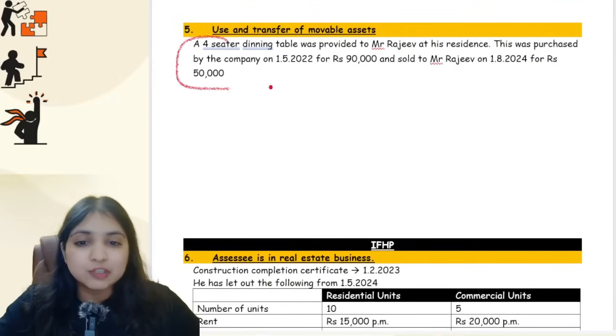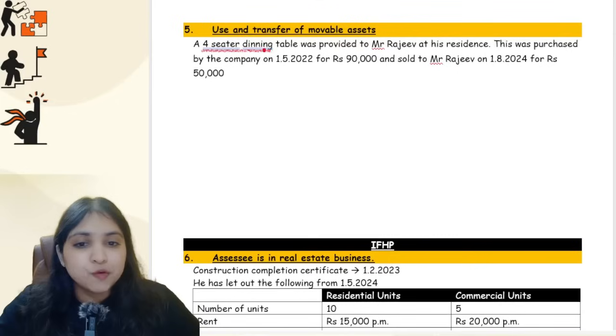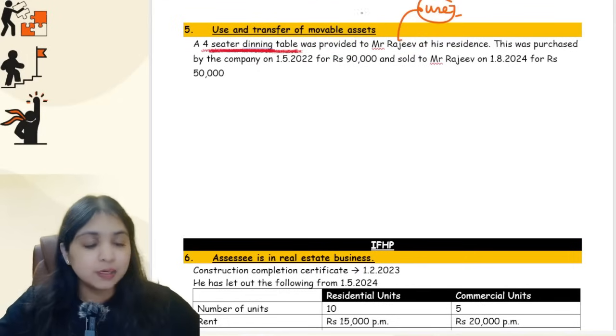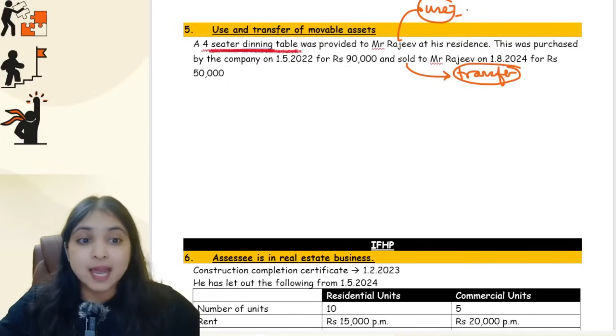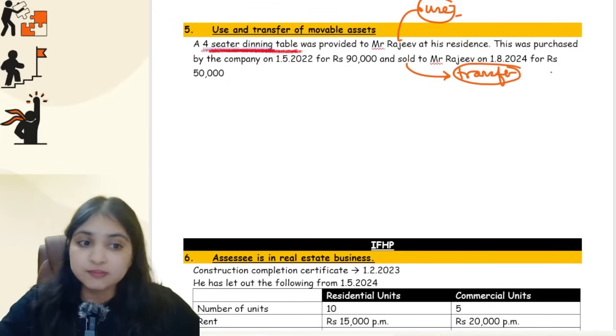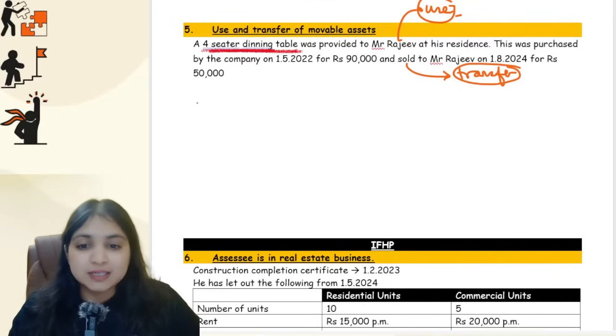For this, I will straight away take up this adjustment, guys. A 4-seater dining table was provided to Mr. Rajiv at his residence, which means use of dining table, use of this movable asset. This was purchased by the company on 1st May 2022 for 90,000, and then it was sold to Mr. Rajiv on 1st August 24 for 50,000. So sold to Mr. Rajiv, there is transfer also. So in the same adjustment, guys, I have use of movable asset also, I have transfer of movable asset also, I have both. So let's take them up one by one.